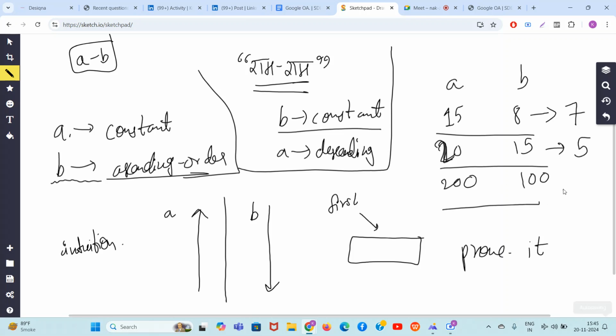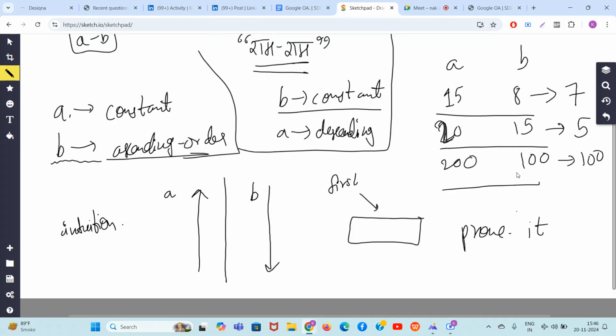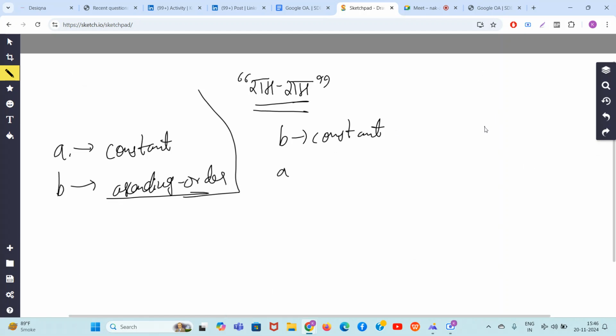200 minus 100? 100. So guys, which is having the biggest difference? This third pair is having the biggest difference, okay? So first I will always go through 200 minus 100, then the second largest difference is 15 comma 8. I will go through 15 comma 8, then I will go to 20 comma 15. This is the perfect rearrangement. Okay guys, why does this rearrangement work so brilliantly?